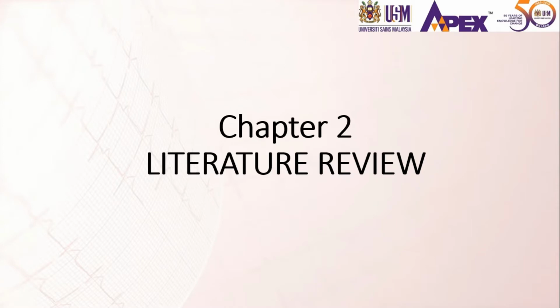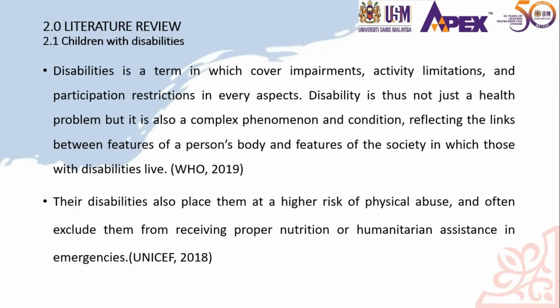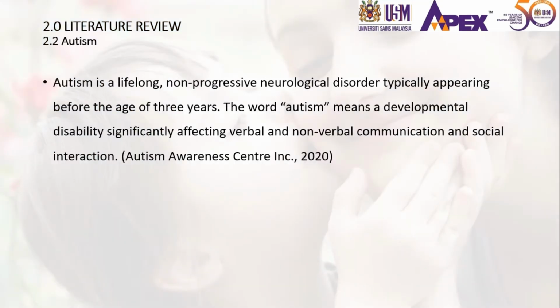So first, the literature review. Disability is a term which covers impairments, activity limitations and participation restrictions in every aspect, and according to UNICEF, disability also places them at high risk of physical abuse and they are often excluded from receiving proper nutrition. According to the Autism Awareness Centre, autism is a lifelong non-progressive neurological disorder typically appearing before the age of 3 years. The word autism itself means a developmental disability significantly affecting verbal and non-verbal communication and social interaction.